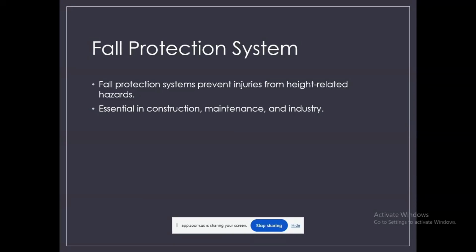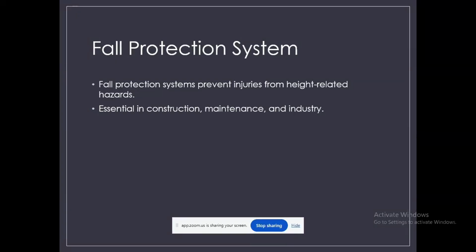The goal of this session is mainly to create awareness about risk, teach how to work safely at heights, and build a strong safety mindset. So let us begin with understanding where and how fall hazards occur.